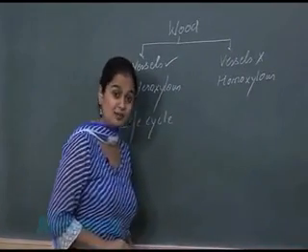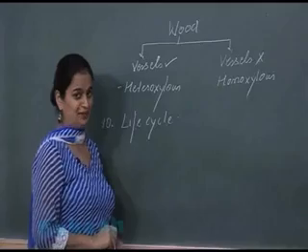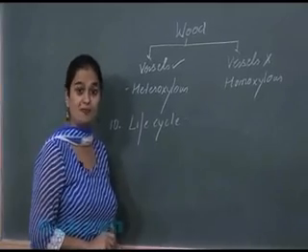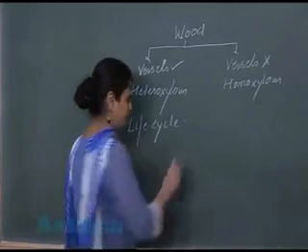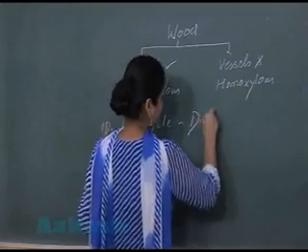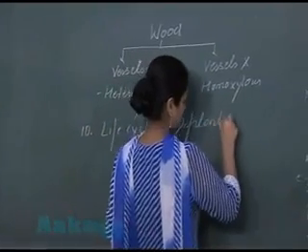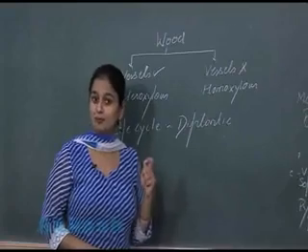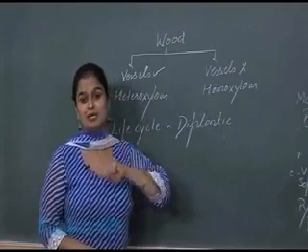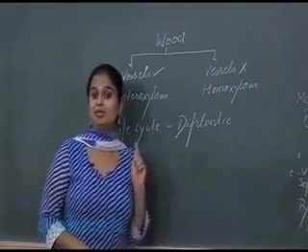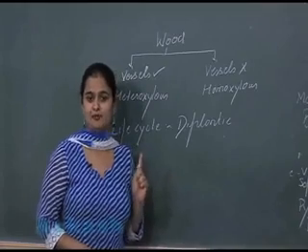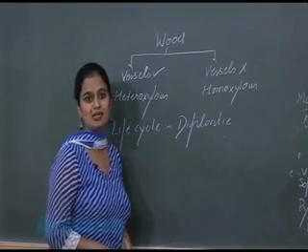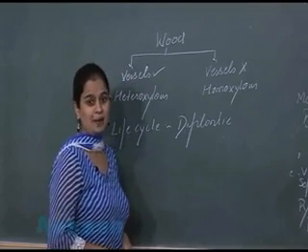Now another feature, that is the life cycle pattern. Though the life cycle pattern will be clearer when I deal with the life cycle of Pinus, please write here that the life cycle pattern is diplontic. The main body is diploid, and the gametophyte is dependent on the diploid body. The free living existence of the gametophyte is absent.